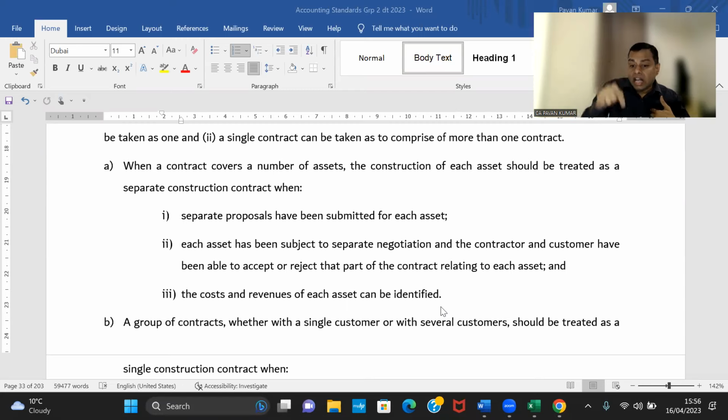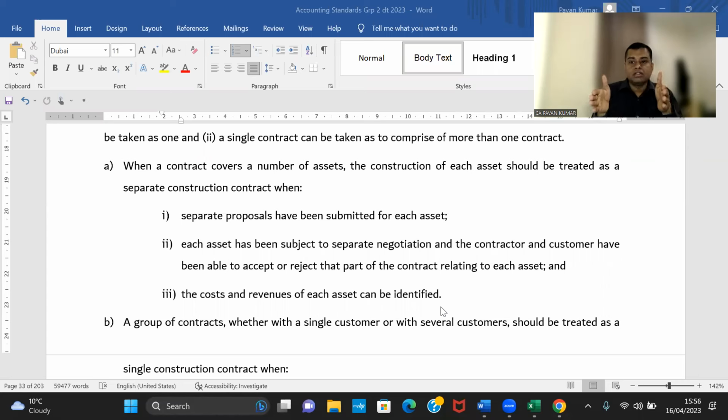Accounting for the contractor. It is not accounting for the contractee. Accounting Standard 7 doesn't deal with accounting for the contractee. For accounting for the contractee, go to AS 10, property, plant and equipment. You are constructing an asset, capital work in progress. You follow Accounting Standard 10. I am a contractor. I follow Accounting Standard 7 because for you it is an asset. For me it is revenue. Accounting Standard 7 is the revenue recognition standard.